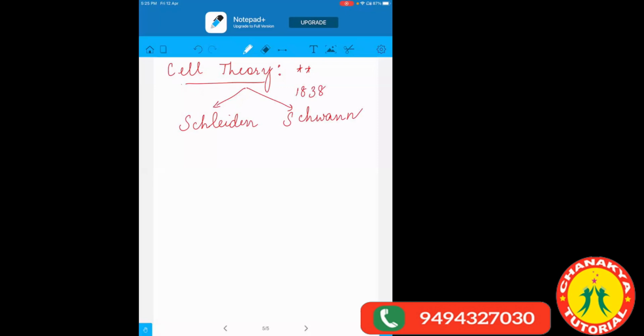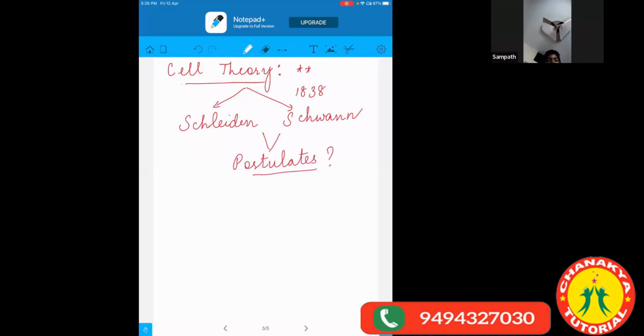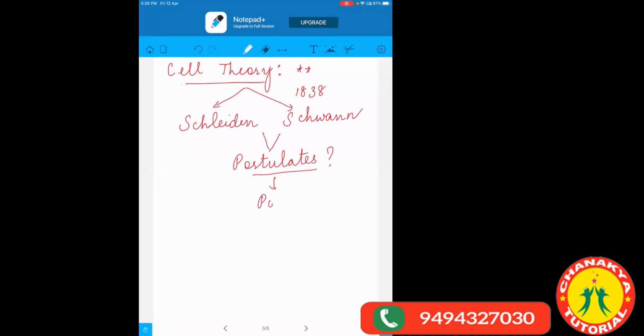And what does this theory include? It includes the postulates. Do you know the meaning of postulates? Ma'am, points. Very good. Nothing but the points. So they gave 2 points. In grade 9, they will not directly ask you to write 2 points related to cell theory.